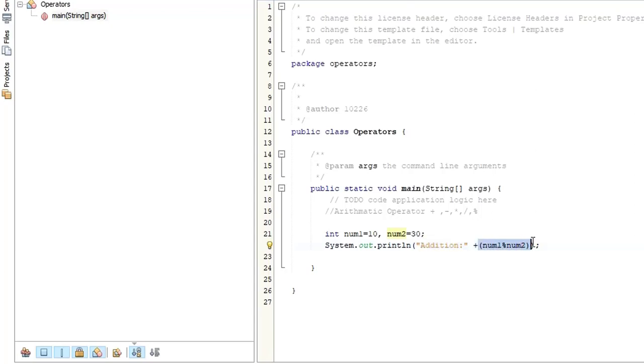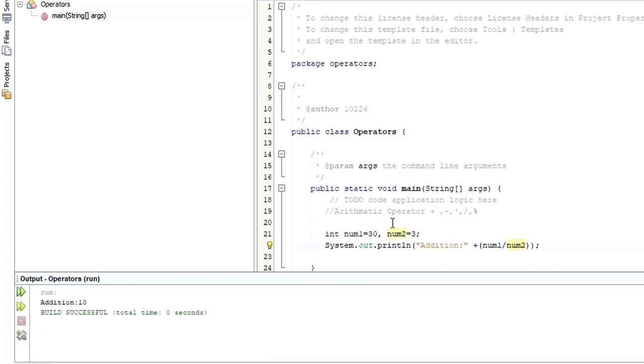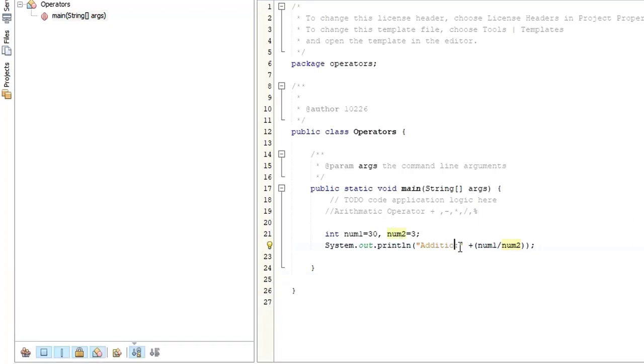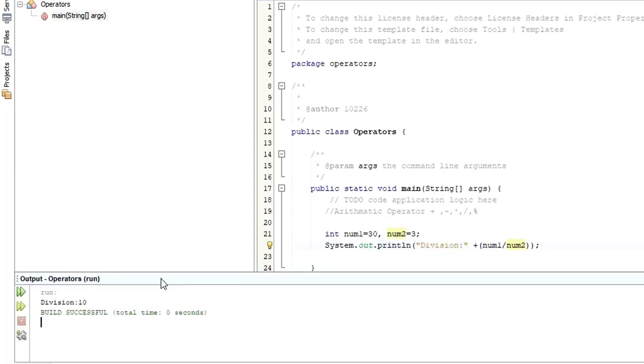Now, especially when it comes to the division, I just want you to know one thing. If you divide an integer number by an integer number, the result is always going to be an integer. Let's say this one is 30, and this one is 3. So now I want to divide num1 by num2. Let me just say this one as a division so that I won't confuse. Save and run. Division, when you divide that by 3, is 10.